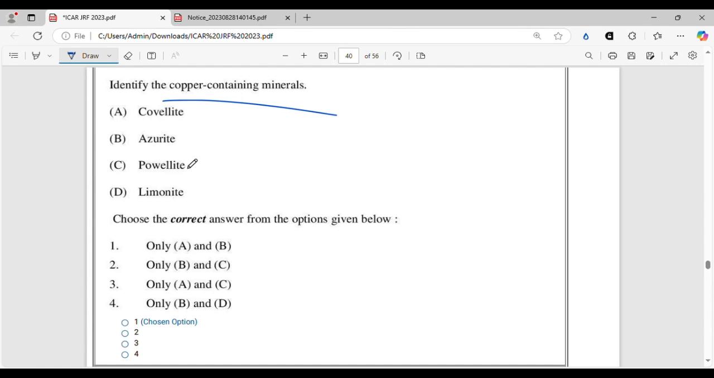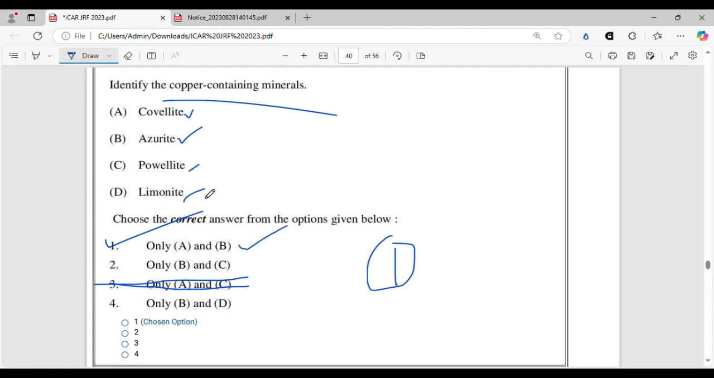Here, azurite is a very common copper containing mineral. So wherever there is B, that will be the answer. But the problem is 3 options have B in them. So azurite will be there, and covellite is another copper containing mineral. So option 1 will be the correct option. Whereas covellite and limonite do not contain.